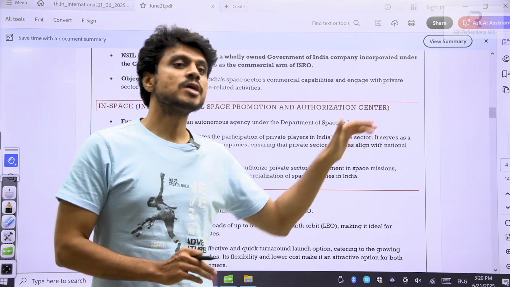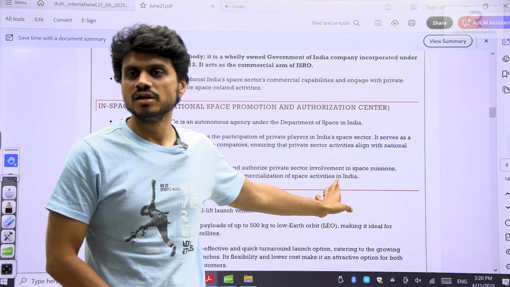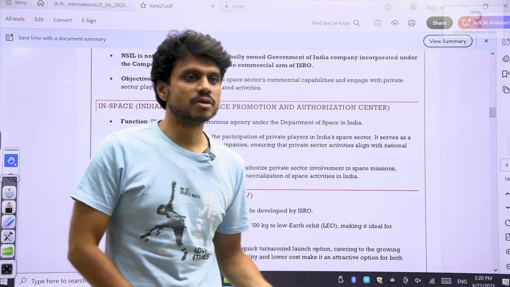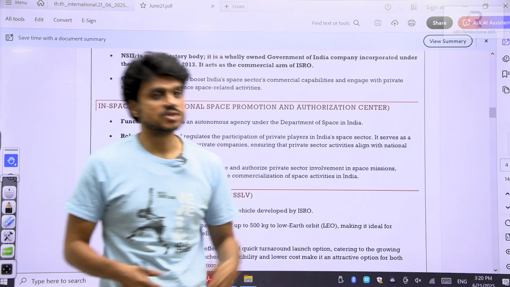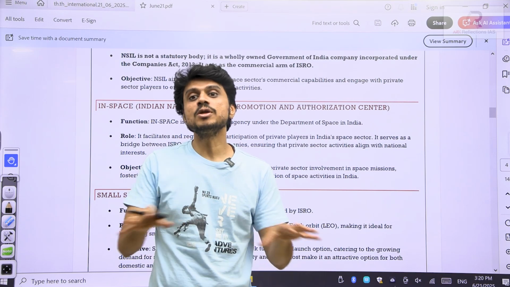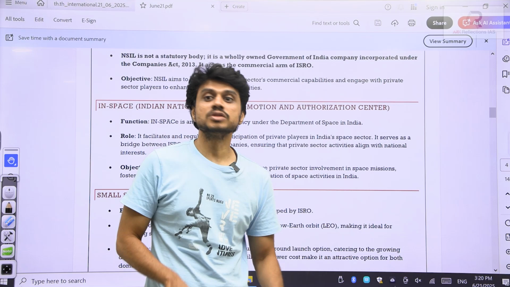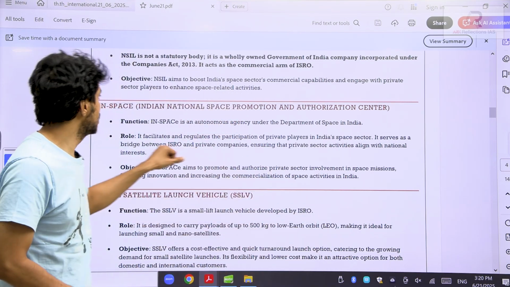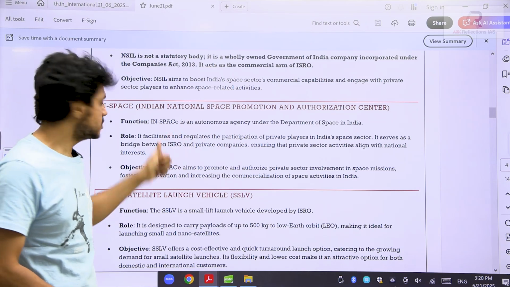Now even private players can send rockets, like HAL. In the future, some other private player might develop, just like we have SpaceX. In India also, we can come up with such projects. So it has to be properly monitored and regulated, to check whether they are doing the right things or not. That's why we need the regulatory body, and that regulatory body is the InSpace. They will ask, very, very important, the InSpace thing.